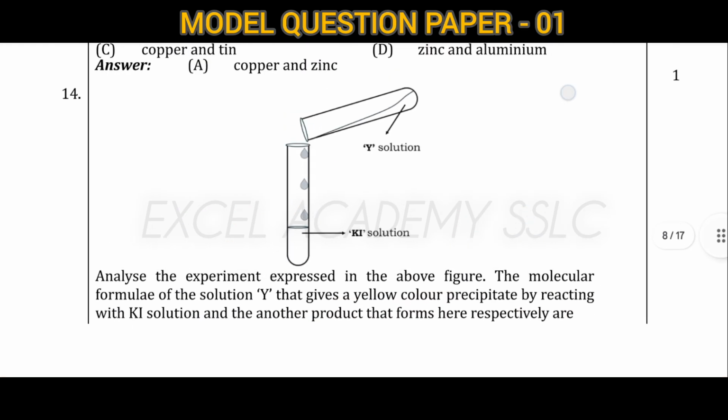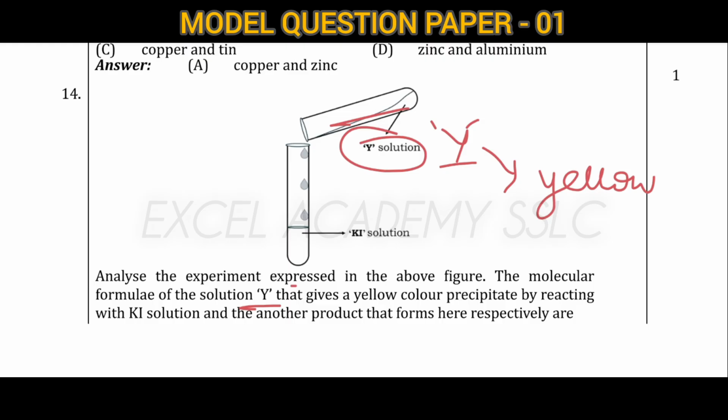Next question, it is a formula, diagrammatic question. Analyze the experiment expressed in the above figure. The molecular formula of the solution is Y. That Y solution will give a yellow color precipitate by reacting with the KI solution.